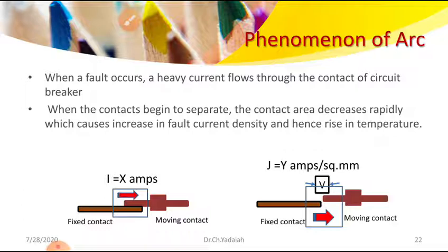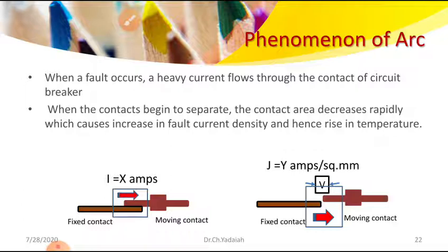Once it is opened, there is no contact area between the fixed and moving contacts, and voltage is present between the two electrodes. Previously both were overlapped, voltage was zero and current was something. Now the current value decreases and the voltage increases. The current may not be zero; once the current decreases drastically, the voltage rises, and the rate of rise of voltage increases.